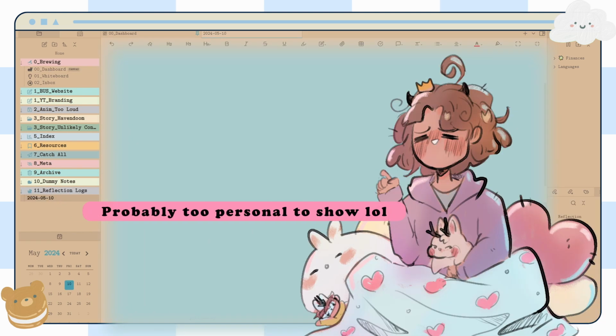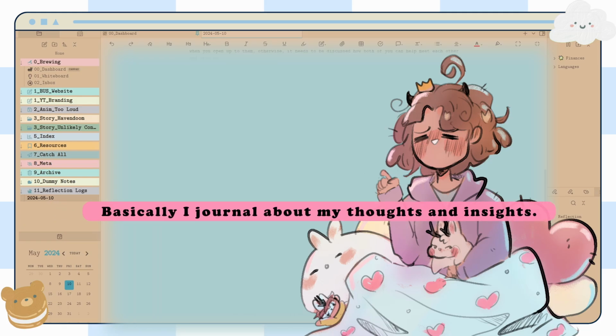The reason why reflection logs are so important to me is because I can find breakthroughs through my thought processes. I usually do this in my journal, but I do think it'll be really, really good to do this here as well. And then I'd be able to get a more broad perspective and tie things together. Maybe one day write a big guide for myself, kind of putting together all these breakthroughs that I've had, because it's like I'm understanding myself and my mind. So that's why I have that.